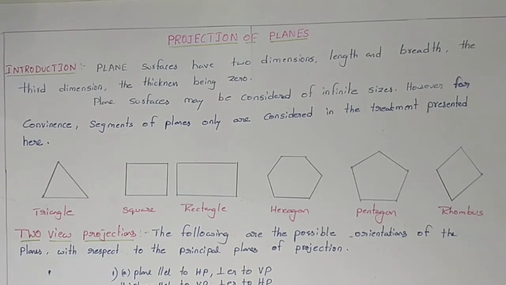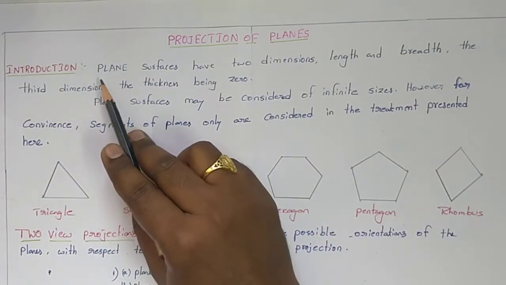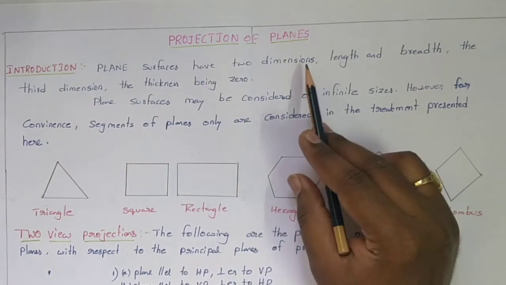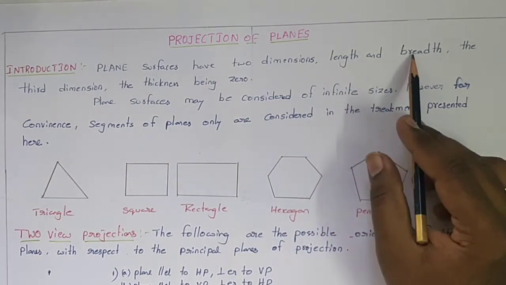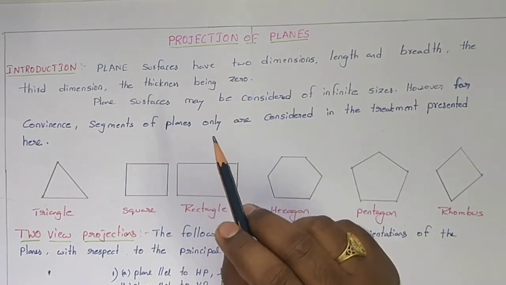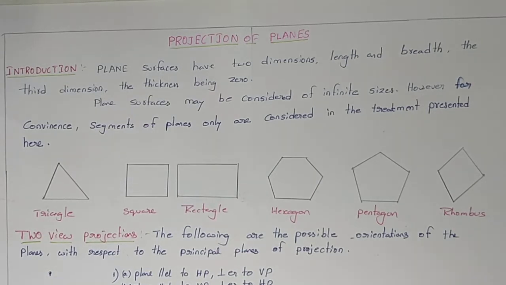What is a plane and how is it formed, what are the different types of planes and types of projections. Coming to the introduction, plane surfaces have two dimensions, that is length and breadth. Therefore, the third dimension, the thickness, being 0, the type of object is known as a plane.